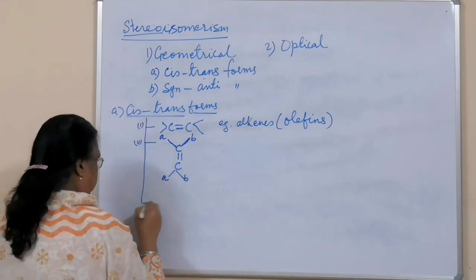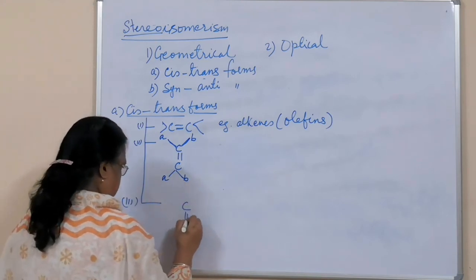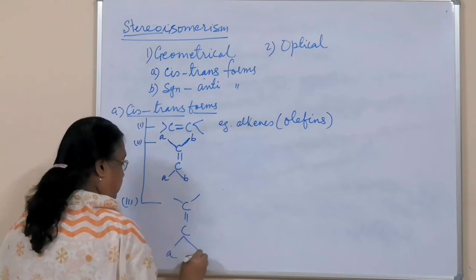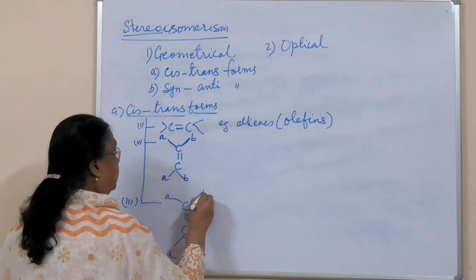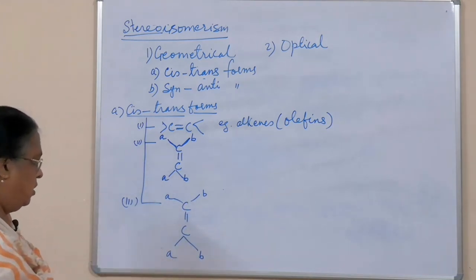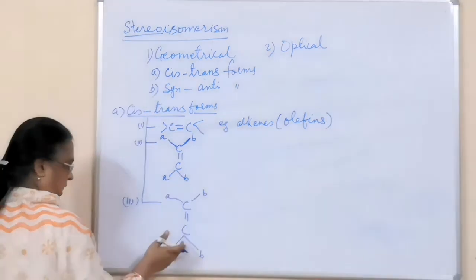And the third point you see: these olefinic valencies are satisfied by 2 different groups or atoms on each olefinic carbon.